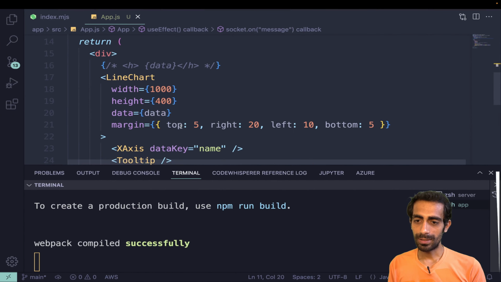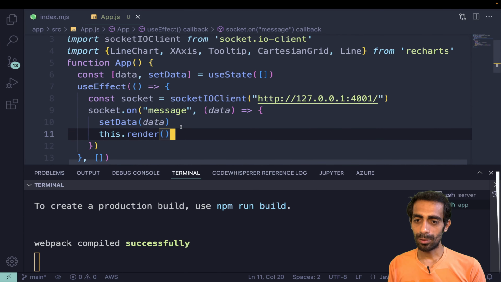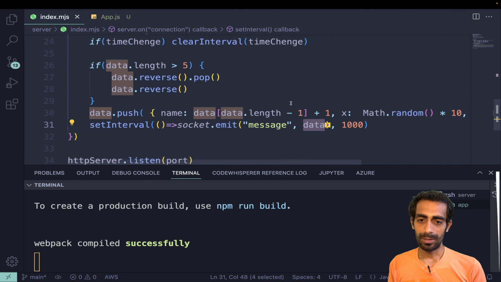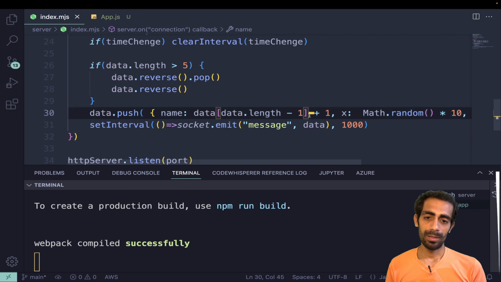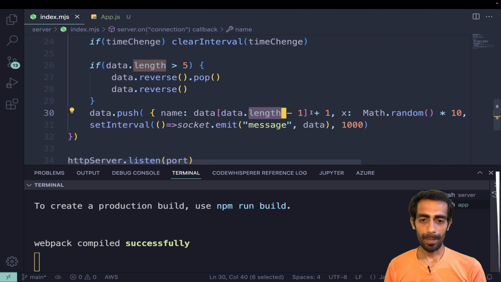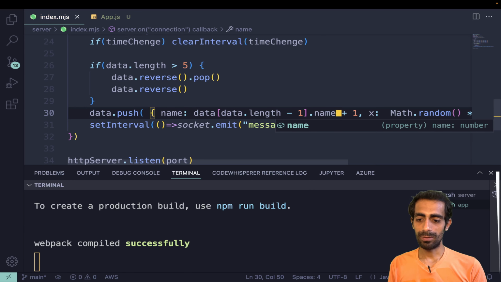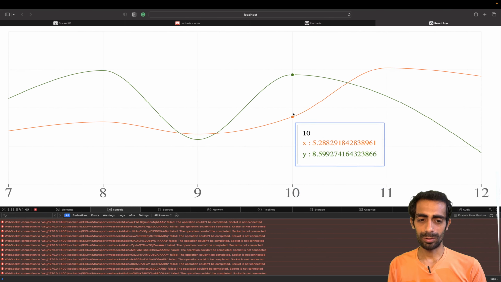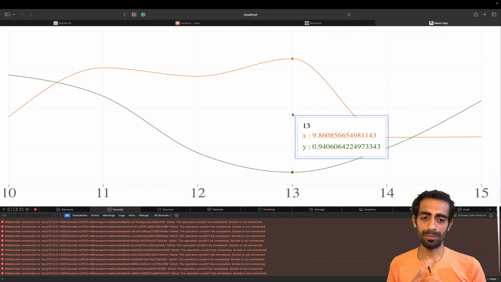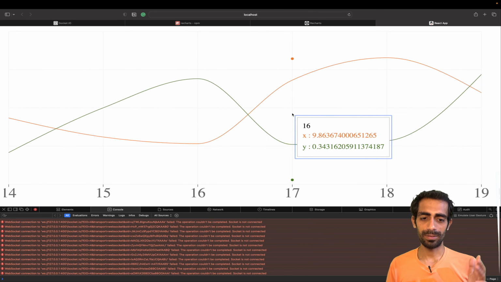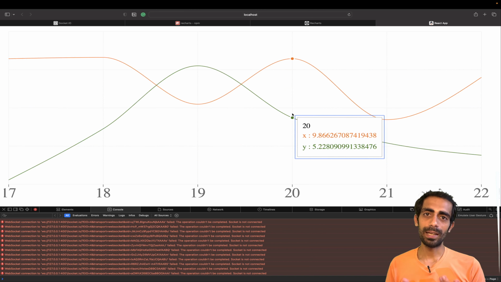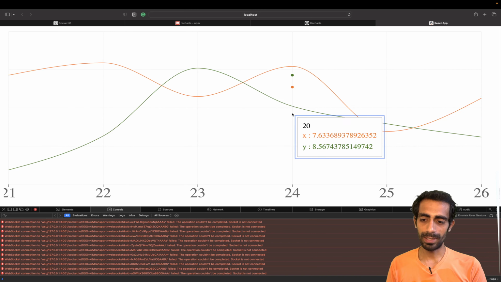The last one is the data.name. We'll say data.length -1 .name. So instead of that we need to use something else. So 11, 12, 13, 14, 15, 16, 17, 18, 19. This is the kind of real time that we can see here.